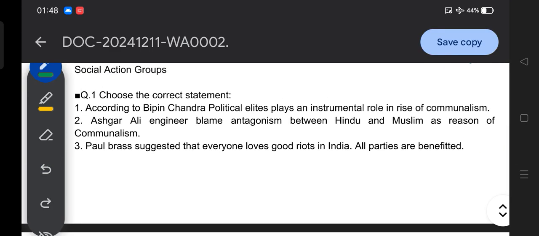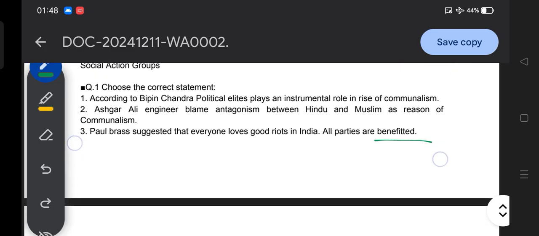Now choose the correct statement. According to Bipin Chandra, political elites play an instrumental role in the rise of communalism. Second statement, Asghar Ali Engineer blames antagonism between Hindu and Muslim as a reason for communalism. Third, Paul Brass suggested that everyone loves good riots in India, all parties are benefited.